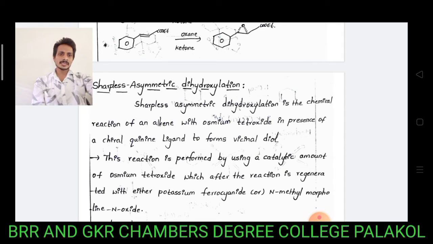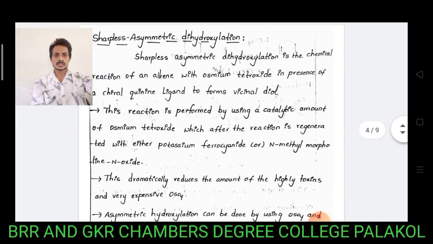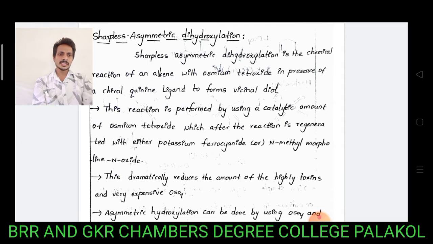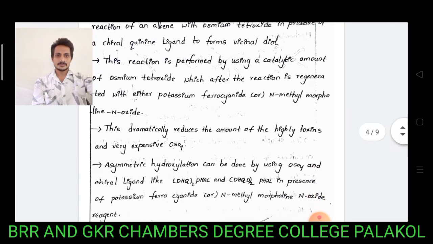In the Sharpless asymmetric dihydroxylation reaction, an alkene reacts with osmium tetroxide in the presence of chiral phenyl ligands to form vicinal diols. This reaction is performed using a catalytic amount of osmium tetroxide, which after the reaction is regenerated with either potassium ferrocyanide or N-methyl morpholine N-oxide.